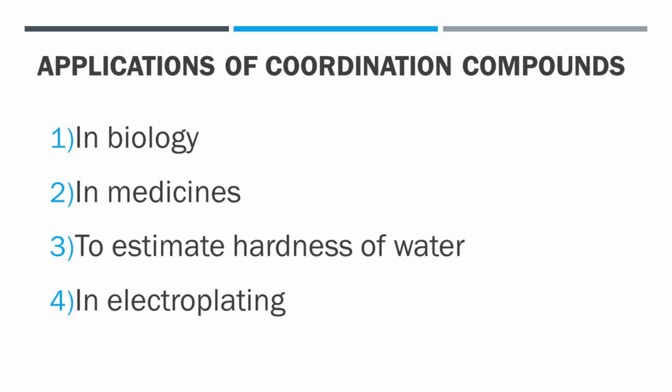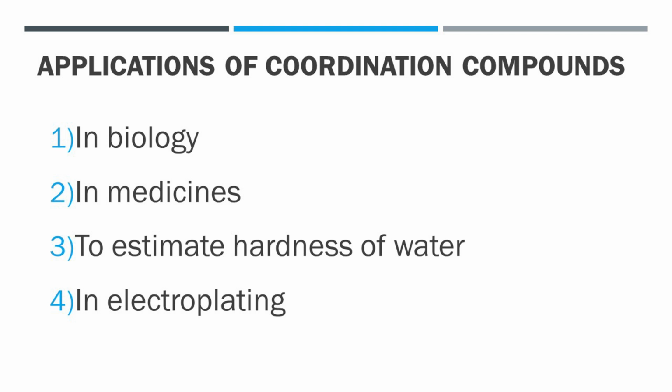Second application is in medicines. The coordination complexes are used on a large scale in medicine. For example, the platinum complex named cisplatin is used in treatment of cancer. EDTA, that is ethylenediaminetetraacetate, is used for treatment of lead poisoning.